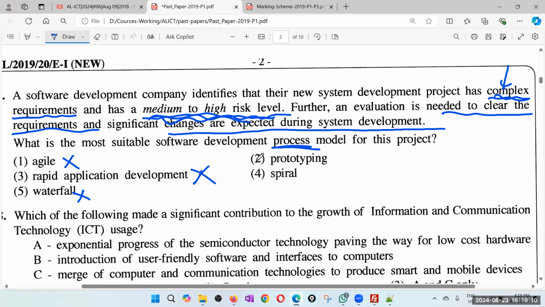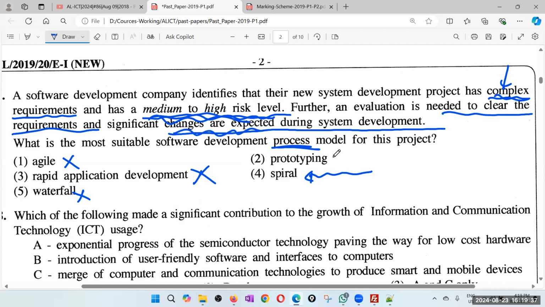Right. So which one will I select? 2 or 4. Medium to high risk level, complex requirements, significant changes are expected. Maybe I'll go for spiral. But prototyping is when we need to do a lot of evaluations, but anyway, they say changes are expected.